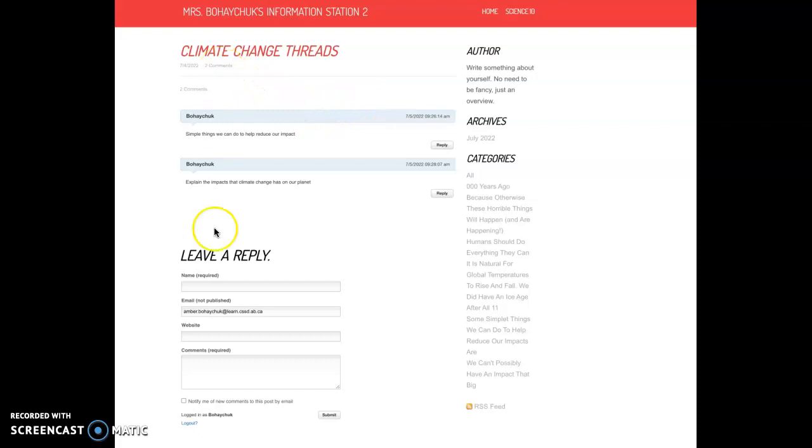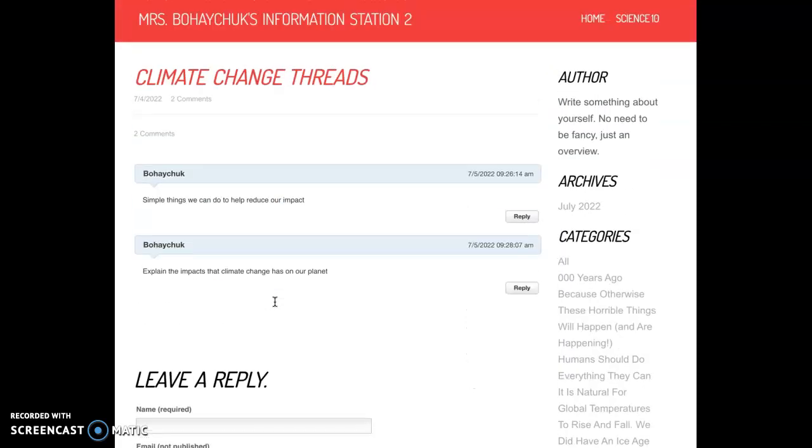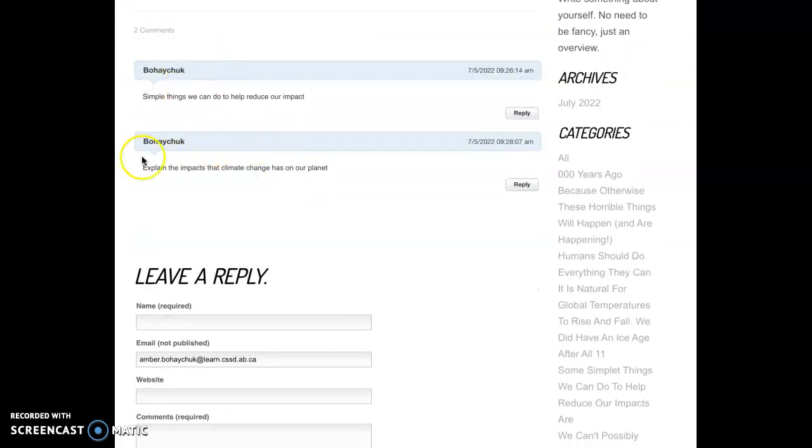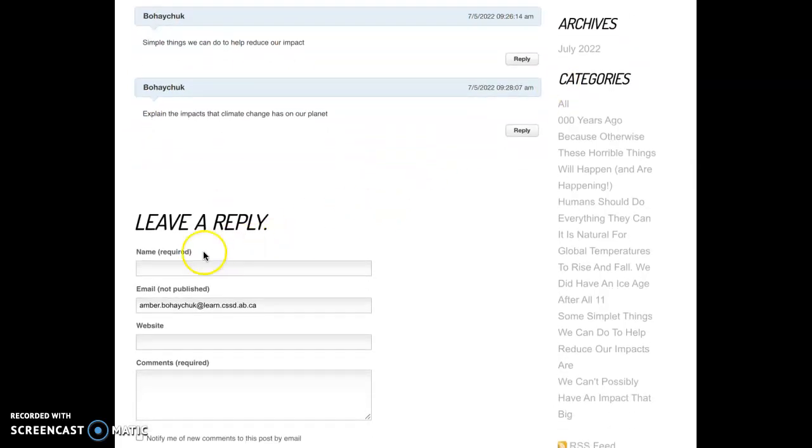Okay, so what you need to do, because this won't show up yet, you are going to click this comments button and this is what will pop up. So I put these two as a sample. Okay, this is a main heading for different questions. And if you want to reply, you can reply within this thread here to answer these questions, and reply within this section to answer those questions.